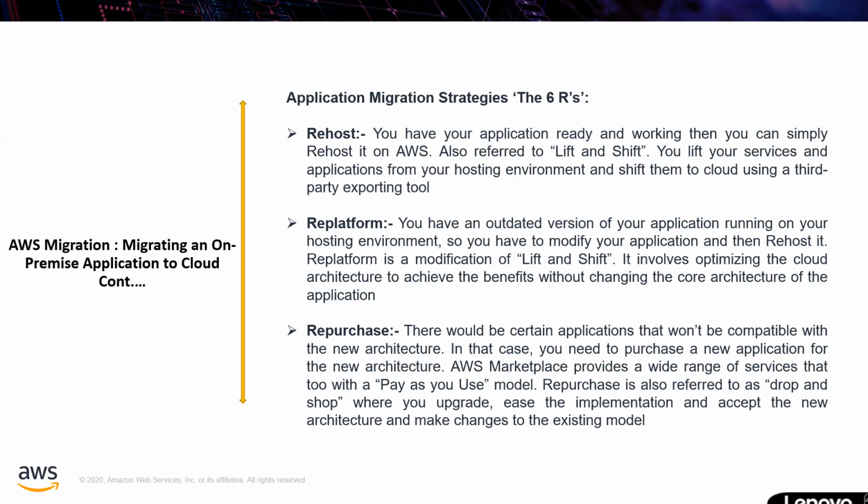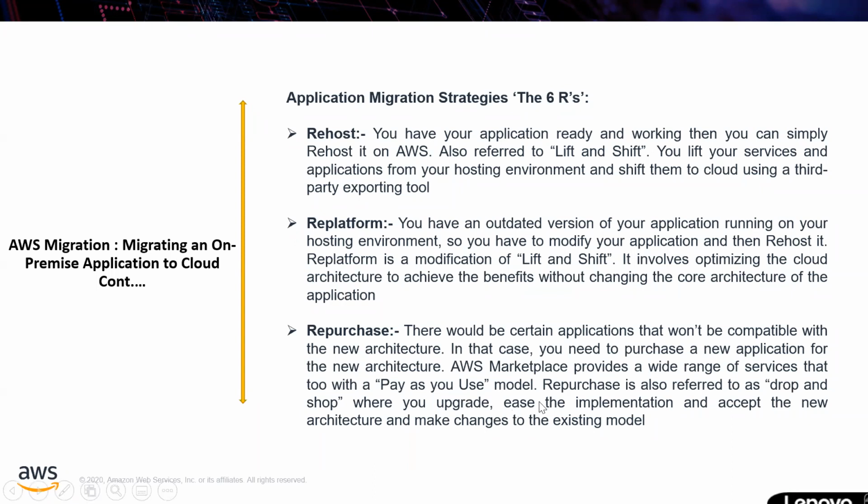In that case, you need to purchase a new application for the new architecture. As I said, you have a legacy mainframe application which is not supported in AWS. In that case, you have to go with the appropriate technology or software, and you have to purchase that one in order to run your application in the cloud. Such things you can use for a pay per use model.